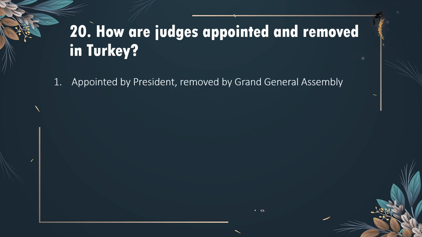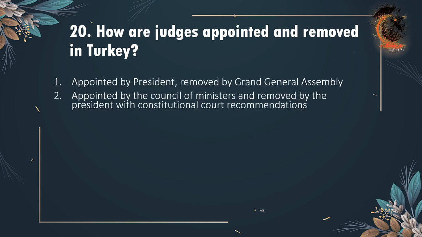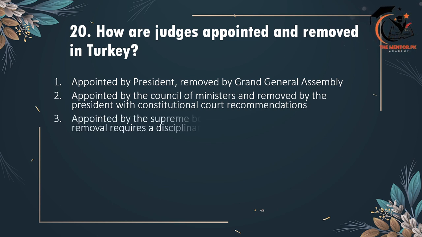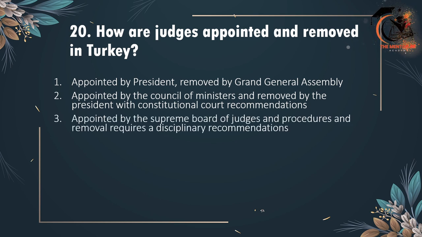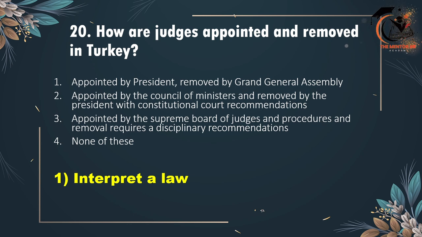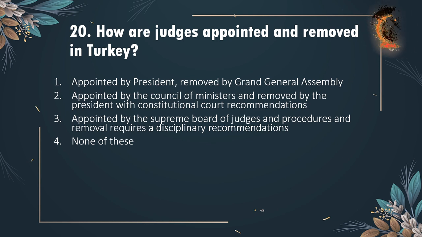Last one, how are judges appointed and removed in Turkey? Appointed by President, removed by Grand National Assembly; appointed by the Council of the Ministers, and removed by the President with the Constitutional Court recommendations; appointed by the Supreme Board of the Judges and Prosecutors, and removal required disciplinary recommendation; or none of these. Correct option है option 3, appointed by the Supreme Board of the Judges and Prosecutors and removal required disciplinary recommendations. यहाँ पे गलती हो गई है, इसका ऑप्शन 3 है.